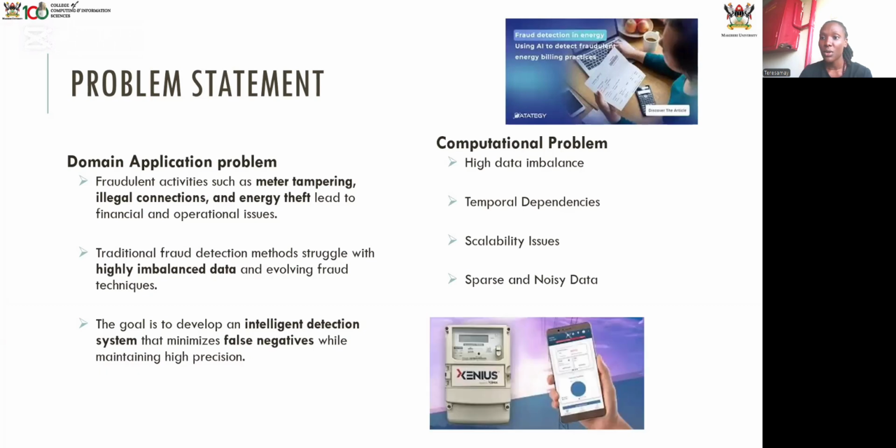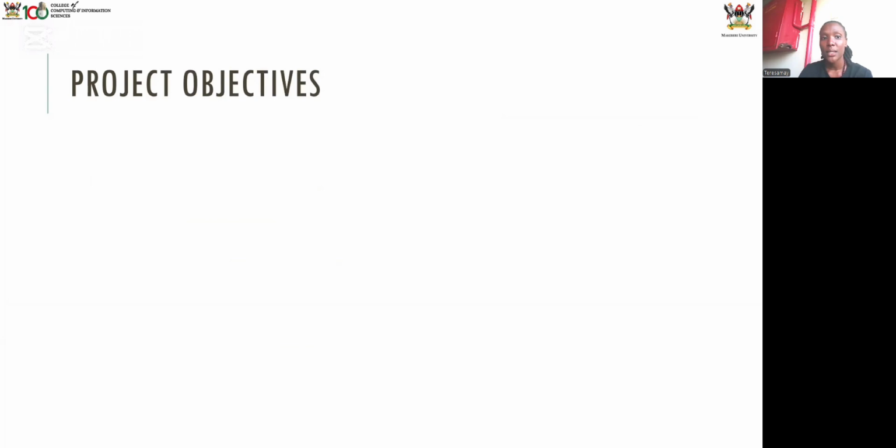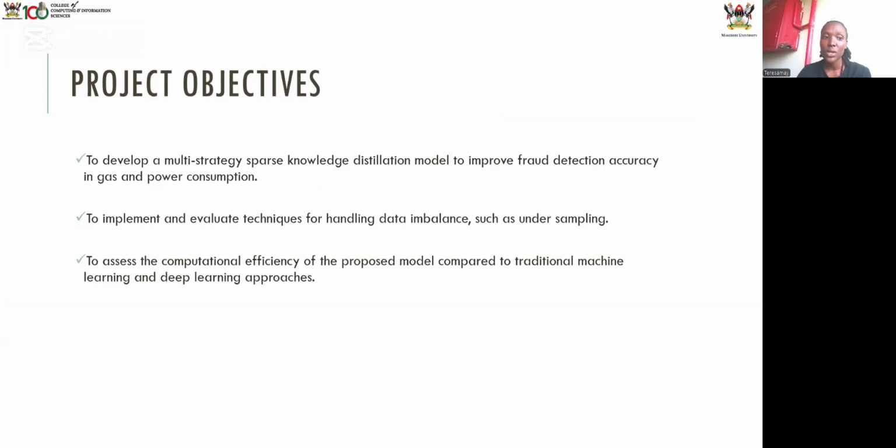Some of the computational problems also faced were data imbalance, temporal dependencies, scalability issues, and sparsity of noisy data. Then some of our project objectives: we wanted to develop a multi-student distillation model to improve fraud detection accuracy in gas and power consumption, and also wanted to implement and evaluate techniques of handling imbalanced data, in which we used undersampling and oversampling techniques of NearMiss and SMOTE.